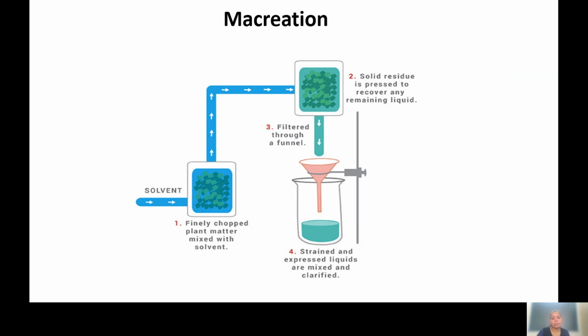After a longer period of time, this is filtered, and in this way we are separating the solid part and the extract. Filtration and separation is the same technique that we use in the extractions. So this is maceration.